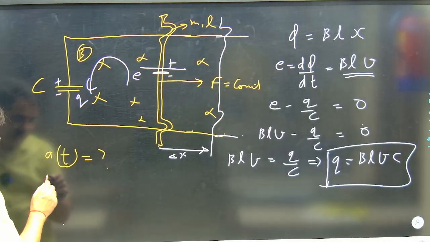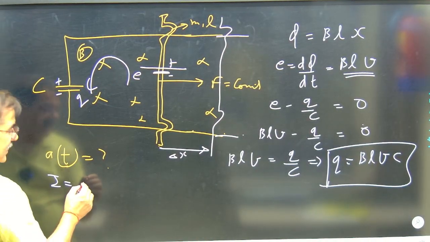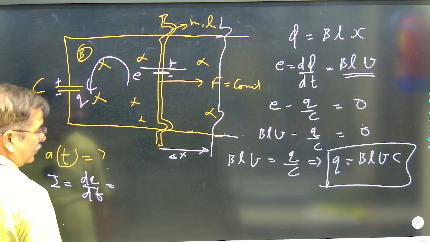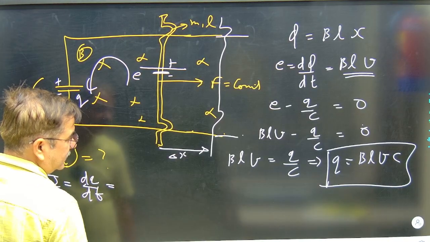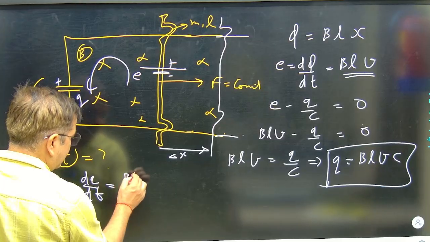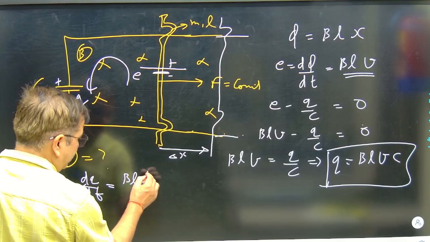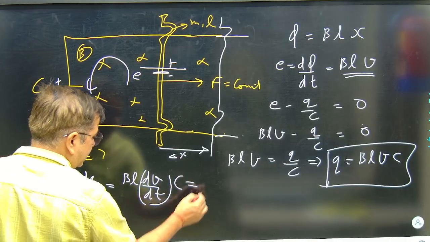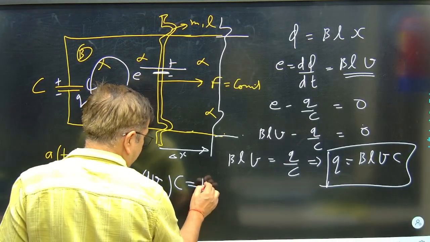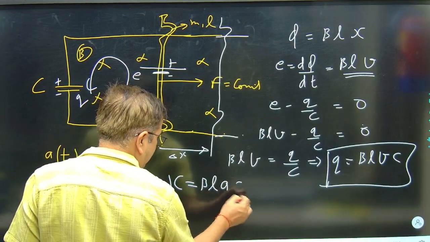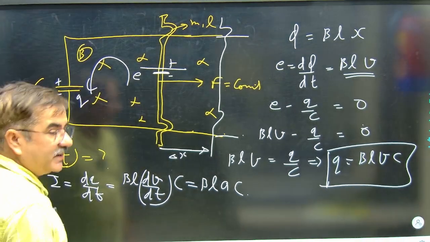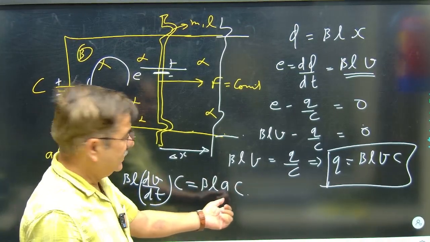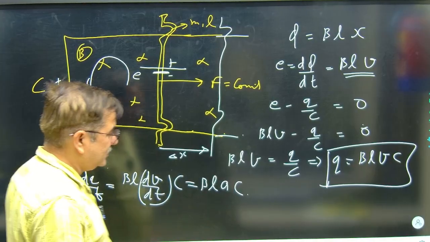If I have to find the current in the circuit, current will be dq by dt, which is B L dV by dt into C. Further, dV by dt is the acceleration A, so the current in the rod is B L A into C, a function of acceleration.